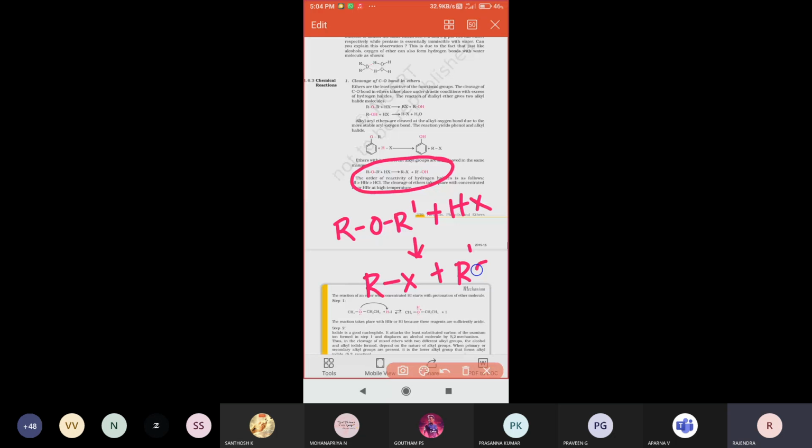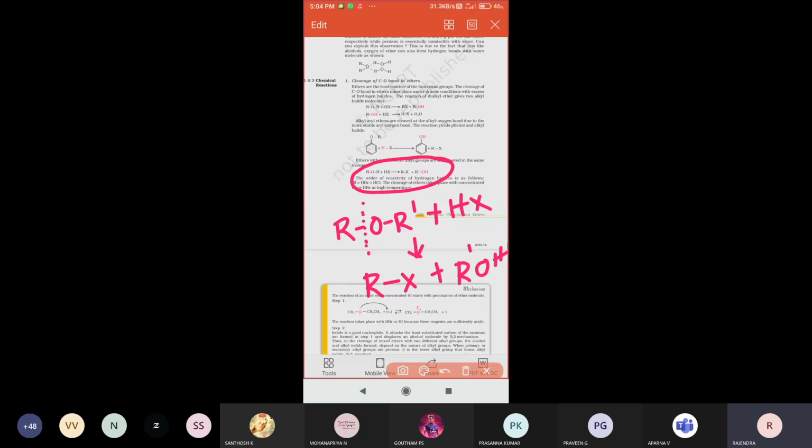Right. So this is the formation, just see there once. Here two different kinds of alkyl groups are present, so how does it decompose? Like this. R, O, R dash, while reacting with hydrogen halide, forms RX plus ROH, R dash OH will be forming there. Here like this.